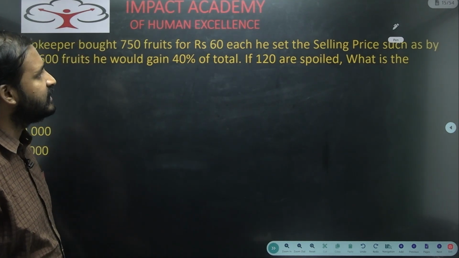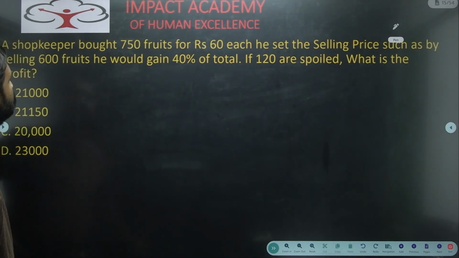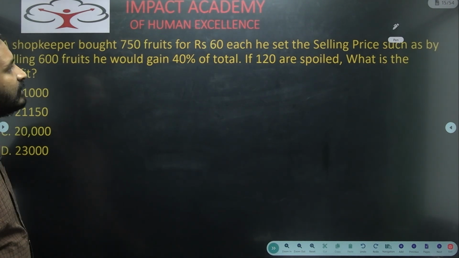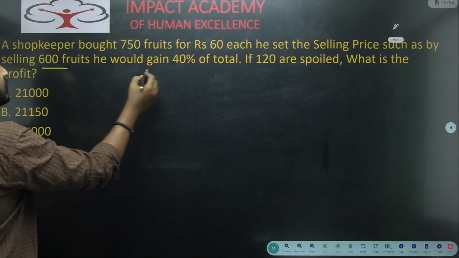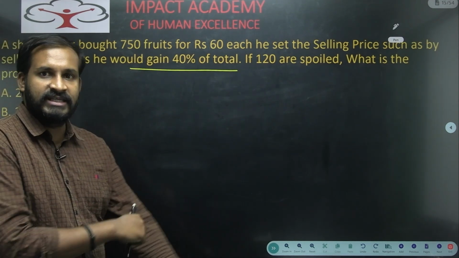A shopkeeper bought 750 fruits for 60 rupees each and set the selling price such that by selling 600 fruits, he would gain 40% of the total. If 120 are spoiled, what is his profit? Now see here, selling 600 fruits, he would gain 40% of the total. 40% of the total is the gain.